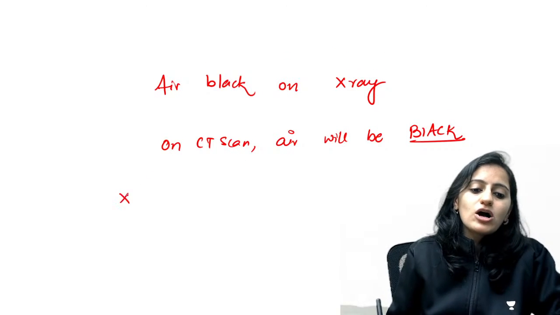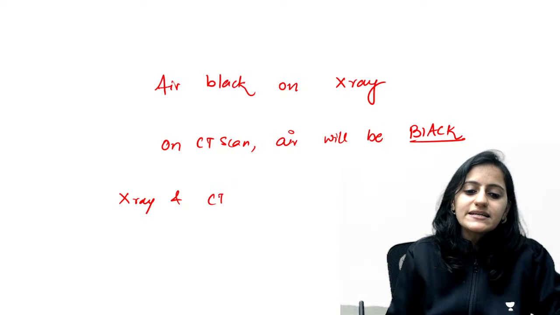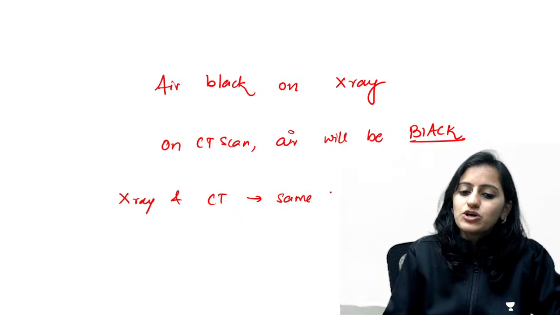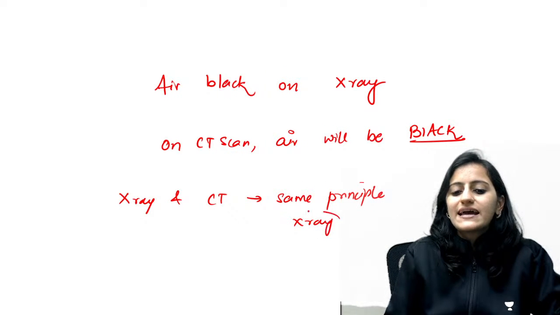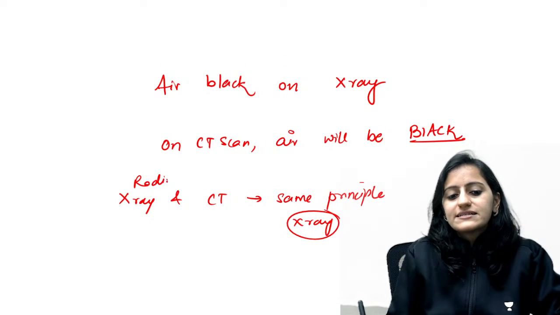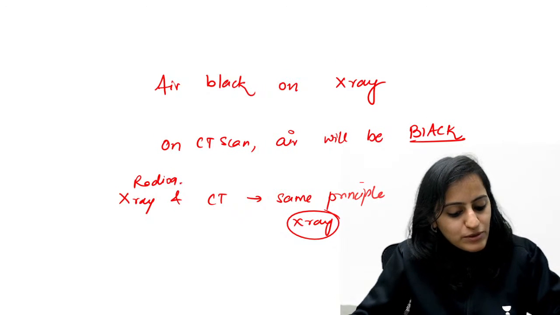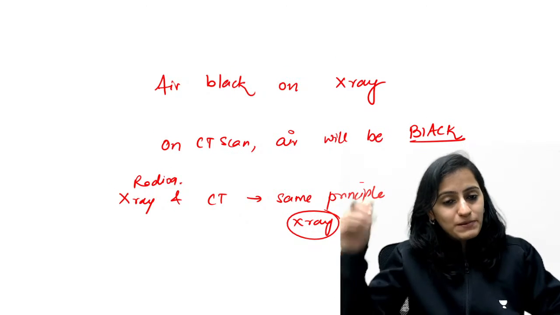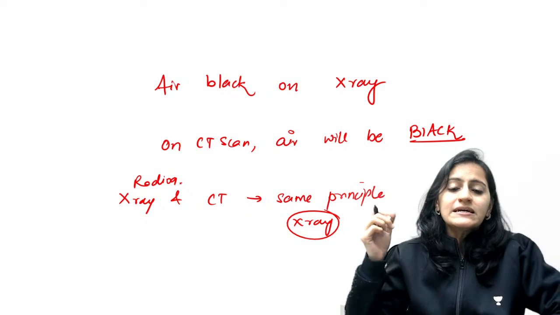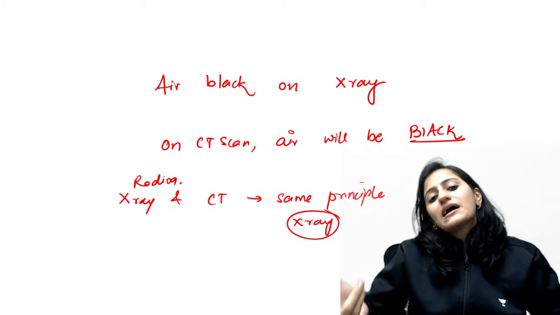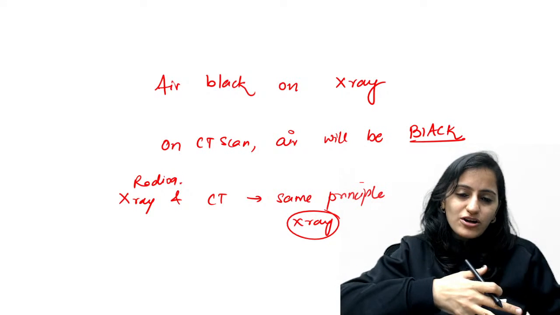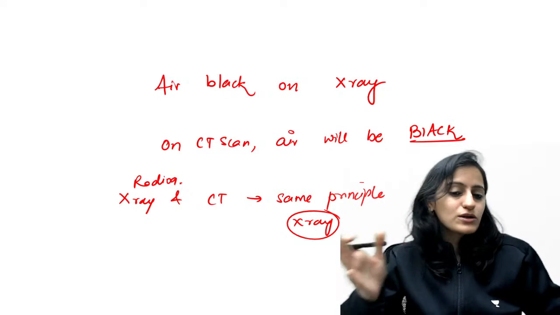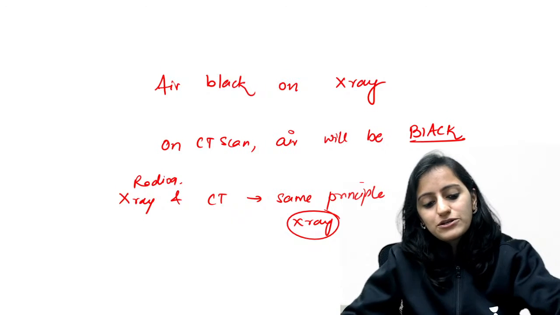Why? Because radiograph, that is X-ray, and CT scan are based on the same principle. That means both of them utilize X-rays. So please understand these basics. CT scan is nothing but a three-dimensional radiography. It's an X-ray only. So what looks black on radiograph will look black on CT. What looks white on a radiograph will look white on CT.